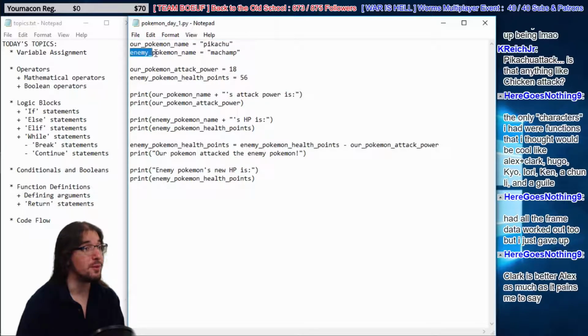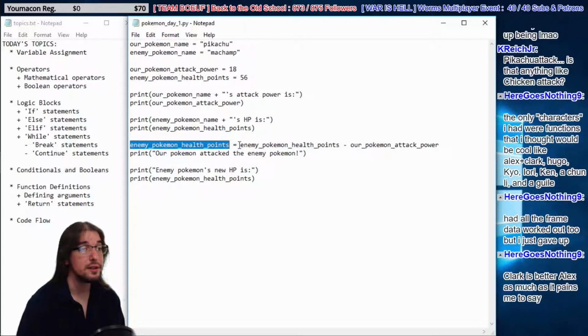We have a variable name right here as well. It's being assigned to a string literal. Here we have another variable name, our Pokemon attack power, being referred to an integer literal right here. And likewise, the enemy Pokemon's health points refers to an integer literal right here. Also here, we have a variable name, enemy Pokemon health points.